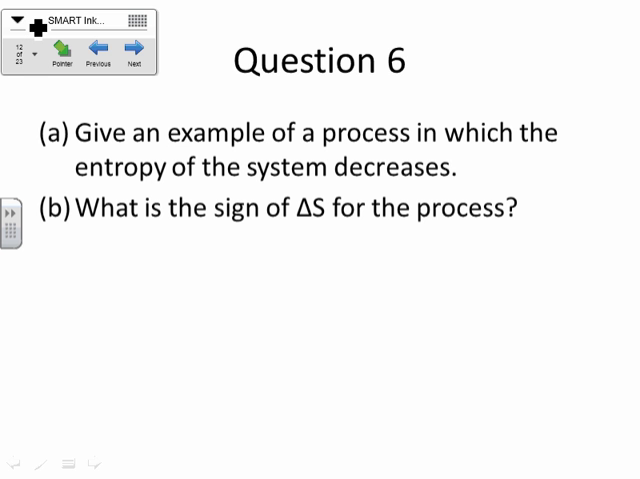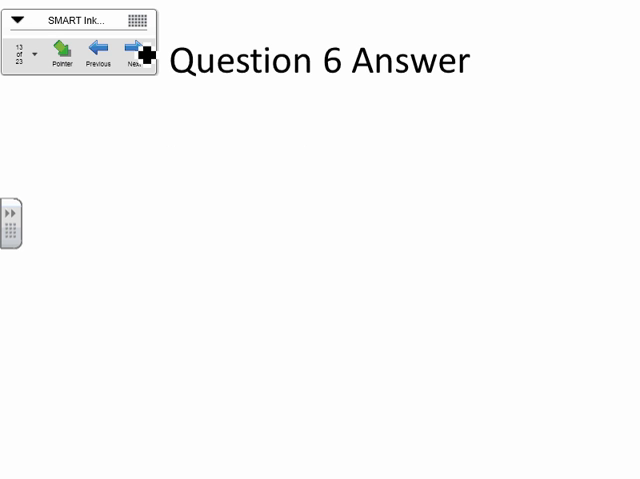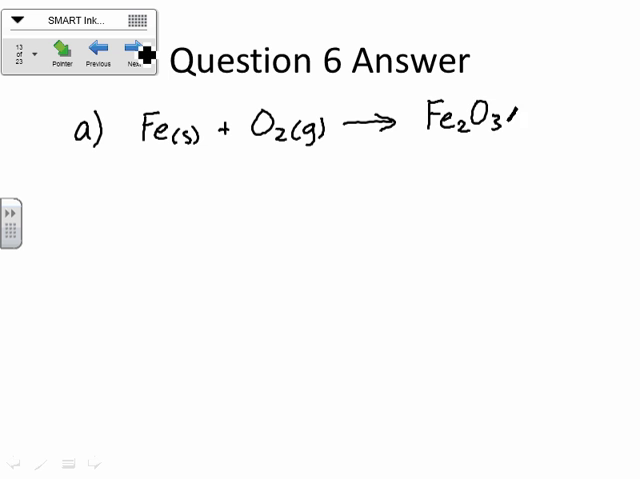Synthesis of iron 3 oxide. I'll go with that. So the example there, iron 3 oxide is going to come from iron, which is a solid, and oxygen, which is a gas. So if you've got a solid and a gas, and you're turning that into a solid, iron 3 oxide is going to be Fe2O3, and we've taken something that was a gas and turned it into a solid.